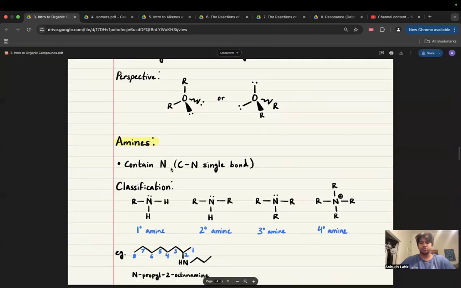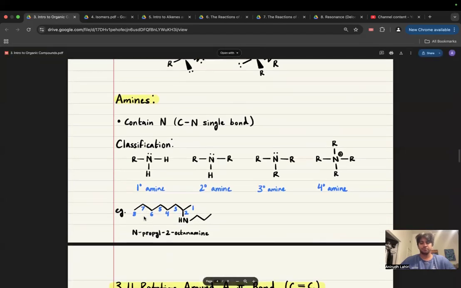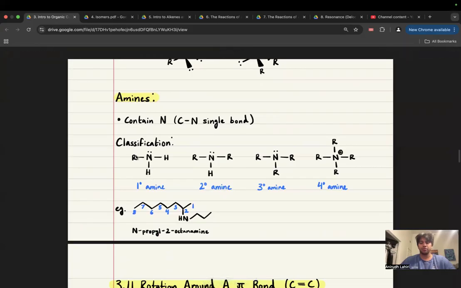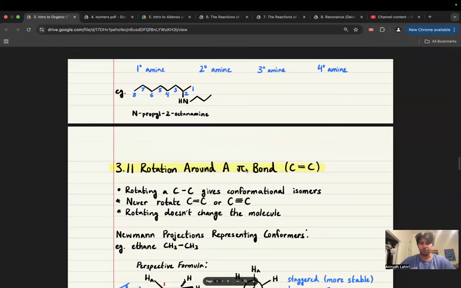Amines contain nitrogen, CN single bond. Classification: primary amine, 1 R; secondary amine, 2 Rs; tertiary amine, 3 Rs; quaternary amine, 4 Rs, right? So the degree, primary, secondary, tertiary, quaternary, just really refers to the amount of carbons that are connected to something, in all cases. There are slight caveats to that, but it's essentially just revolving around that concept.